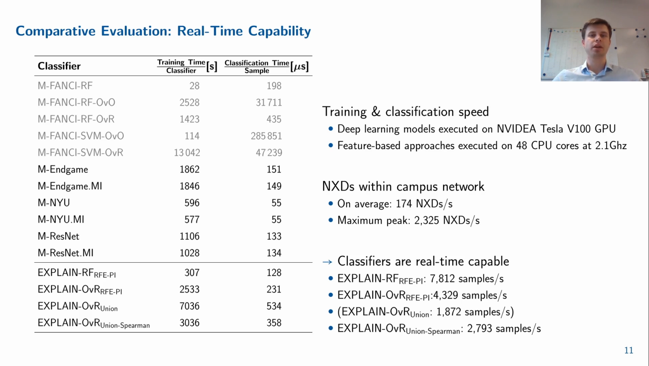In order to assess the real-time capability, we measured the average and maximum peak of NXTs generated in the campus network. When performing the simple calculations, it can be seen that all classifiers are real-time capable. We argue that explain 1 versus rest union is still real-time capable, although it only classifies 1,872 samples per second, because during the whole 1 month recording, the maximum packets per second exceeded the mark of 1,872 only for 4 consecutive seconds. Thus, for the live classification of a large university network, explain 1 versus rest union would only delay a few packets for a few seconds within a whole month.